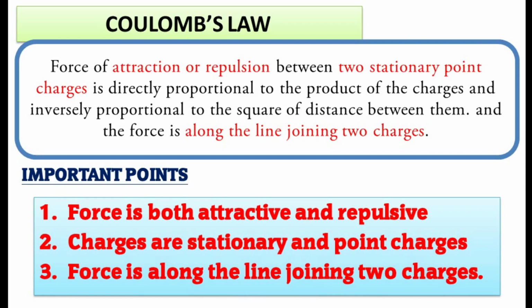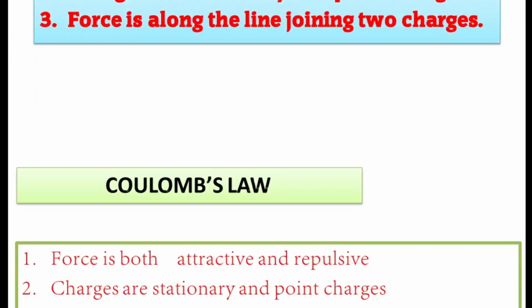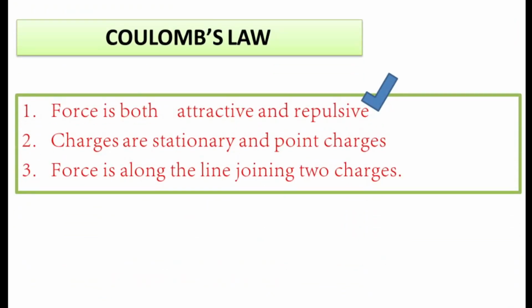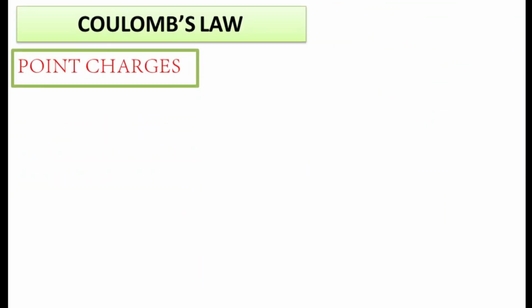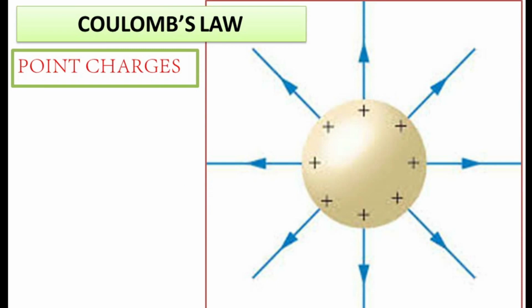I am sure you know what attraction and repulsion is. You know what a stationary body is. Now what is a point charge? I will explain. Let us take a metallic body of 5 meter in diameter and it has charges all over its outer surface. Is it a point charge? No, it is not. Now if we take a very small 1 millimeter or 1 decimeter diameter body with charges, it can be considered as a point charge.